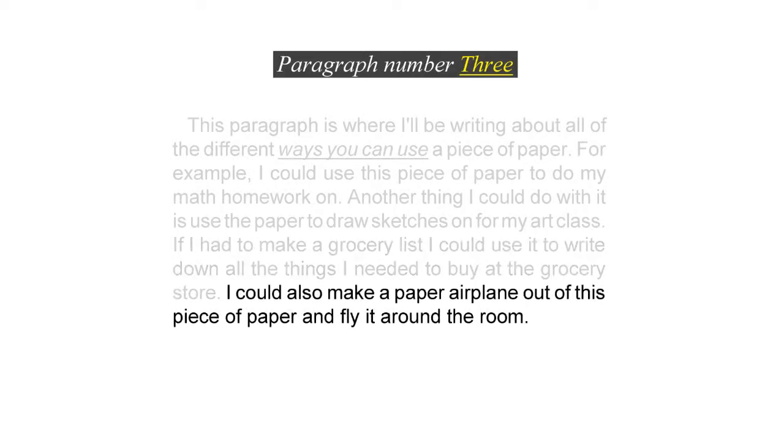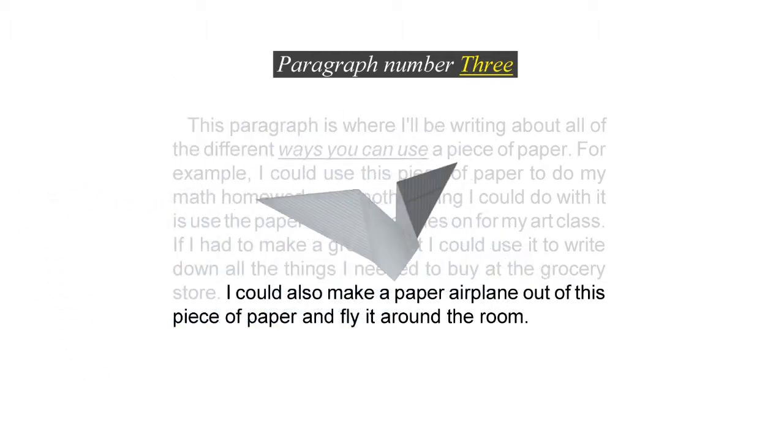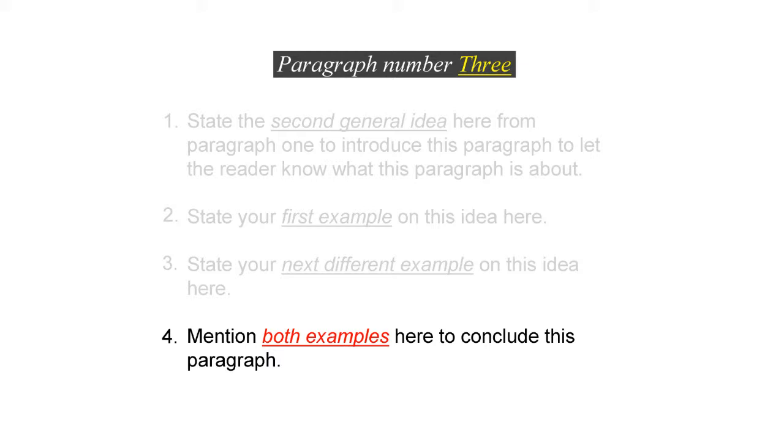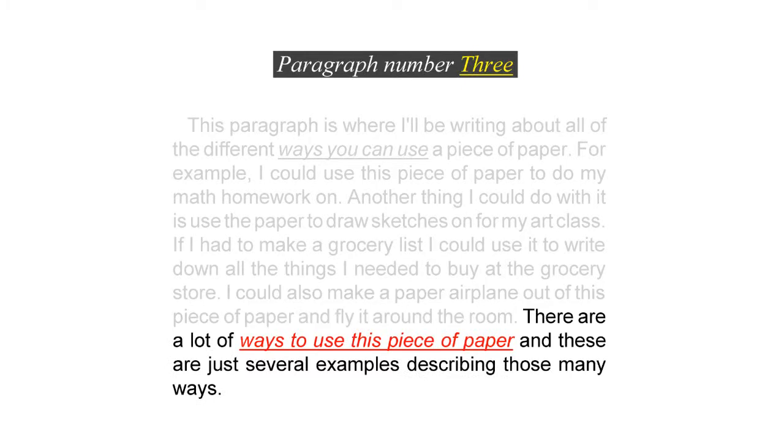Irving, can you come up with an example? You bet. I could also make a paper airplane out of this piece of paper and fly it around the room. Very good. Now, as in the other paragraphs, you have to write a conclusion sentence for this paragraph. Let me try. There are a lot of ways to use a piece of paper, and these are just several examples describing those many ways.